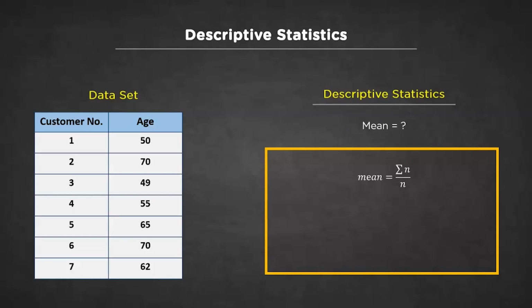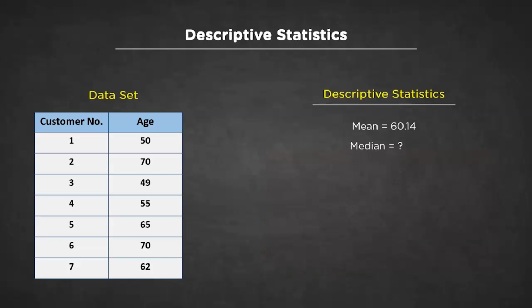The first factor we are going to compute is the mean. The mean is nothing but the sum of all data values available in the dataset divided by the number of data samples, which is 7 in this case. If we compute this equation, the result will be 60.14. That means the final value we'll have for this mean is 60.14.